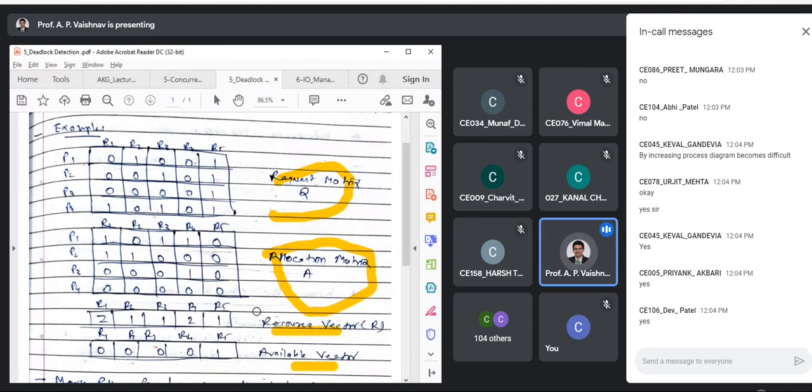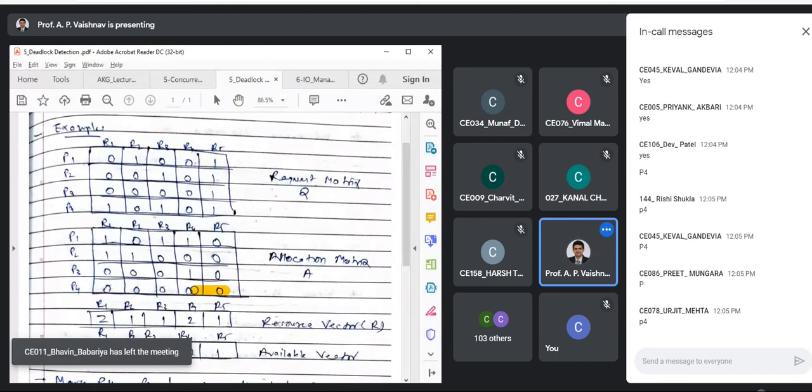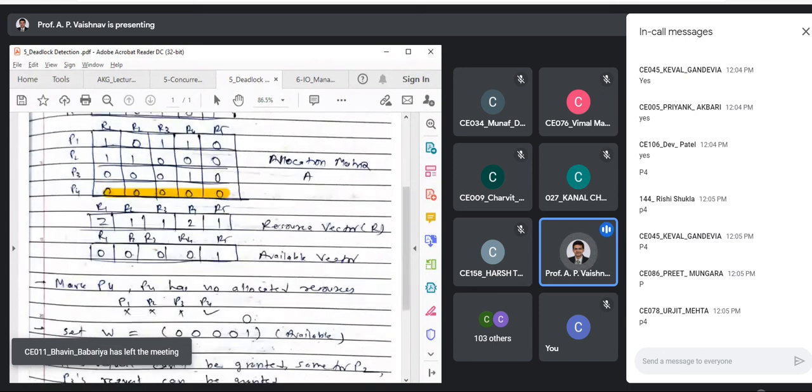What should we start with? What is the first step? Find a row in the allocation matrix which has all zeros. Do we have that situation? Yes, P4.